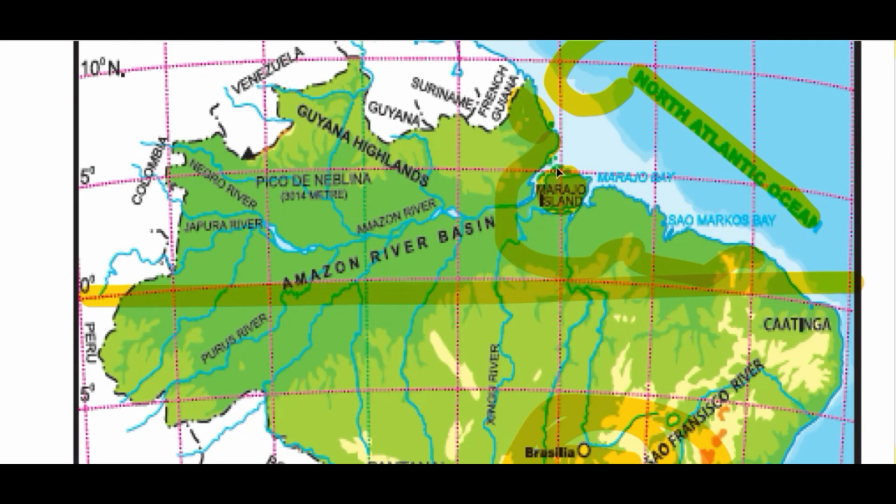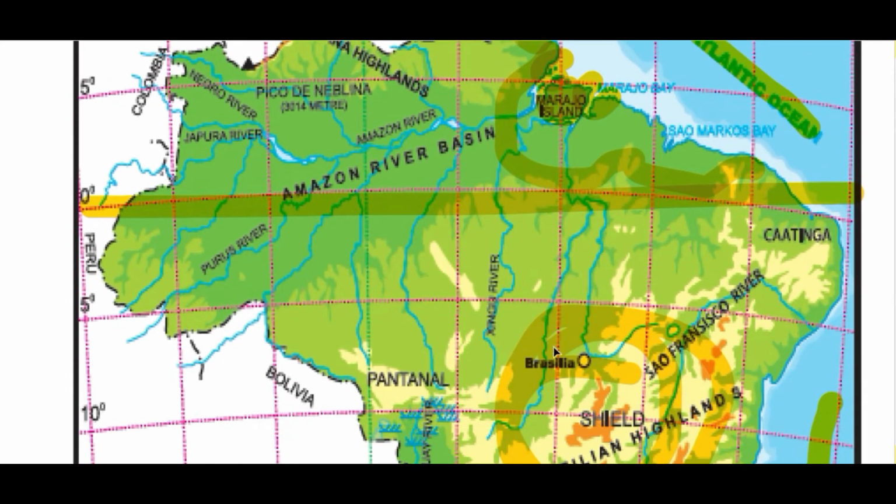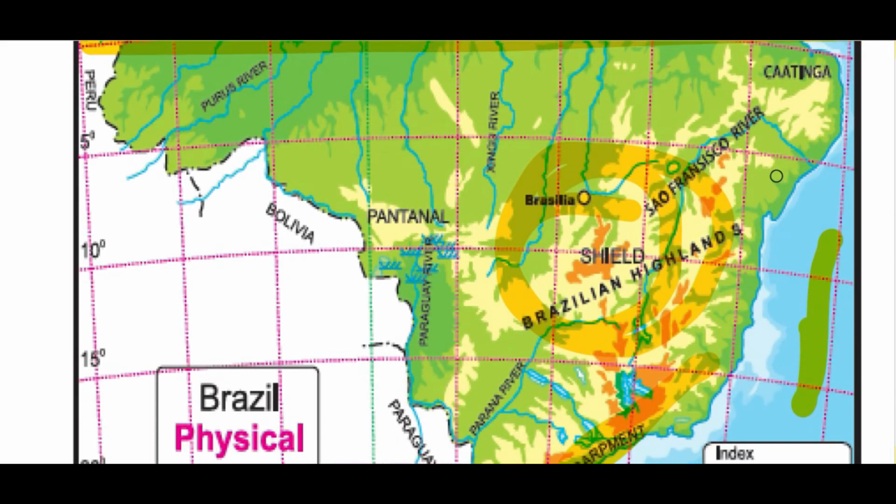So there are two bays you can see over here. This is one bay, this is another bay. In between that there is Marajo Island, remember this thing. And there are many east flowing rivers over here. They are very short length rivers. And there is only one major river which drains into the South Atlantic Ocean, that is the Sao Francisco River. You can observe this Sao Francisco River.